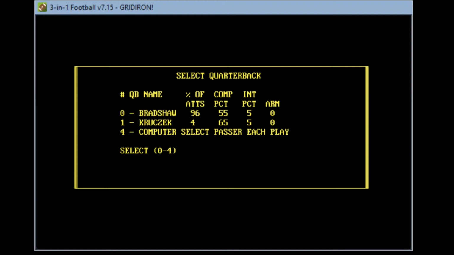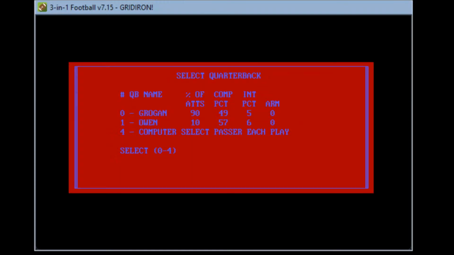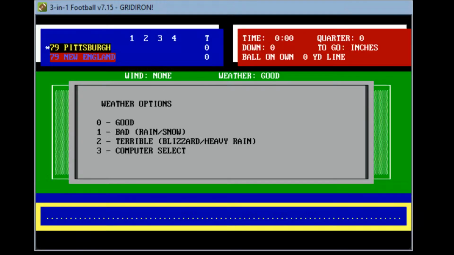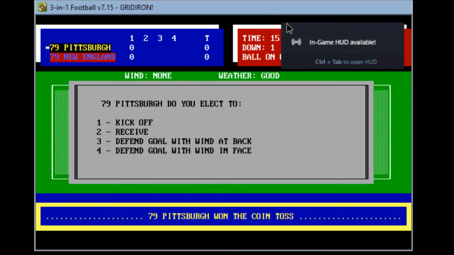So Bradshaw will start at quarterback. Grogan at quarterback. Yes, he will do that. Nothing there, and a wind option there. All right, let's see if you guys are watching anything on the big screen. You guys are there. So good. We are back watching NFL football here, still here. And let's go ahead and control the wind, and we'll go ahead and play this game.